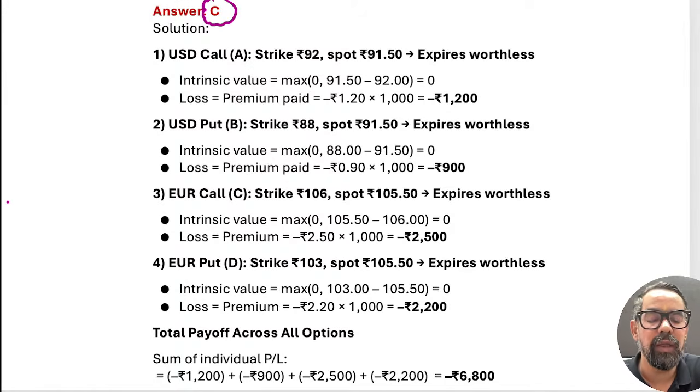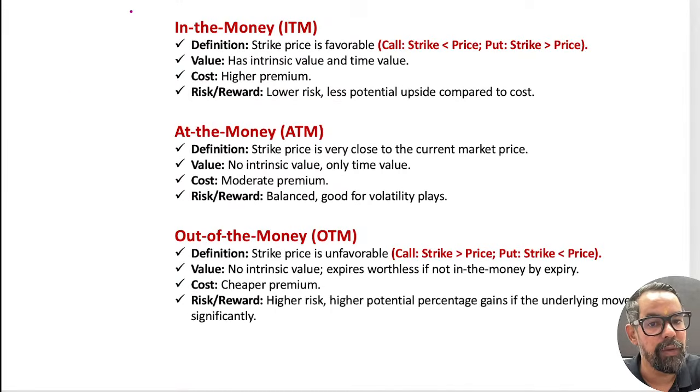So basically what you have to remember is this: to solve this type of question, the only requirement is understanding the payoff. In case of call option, if you think logically, you will easily get this. Strike, and this is in the money.